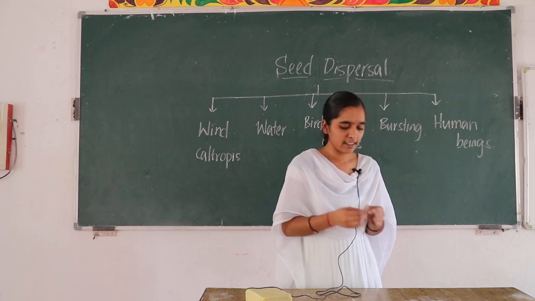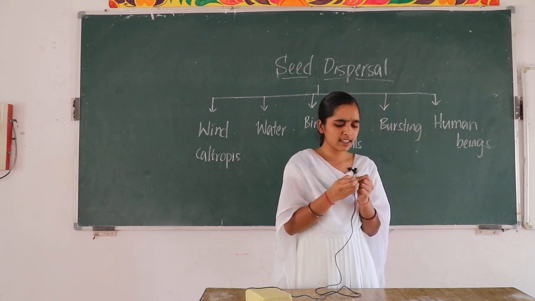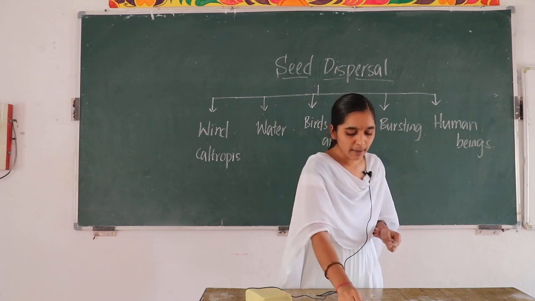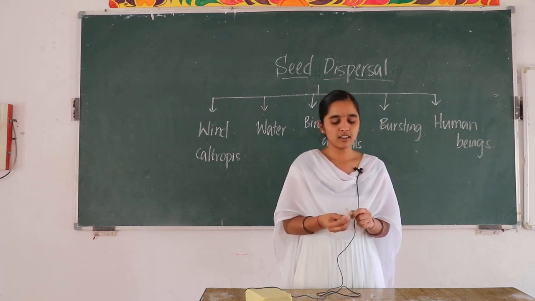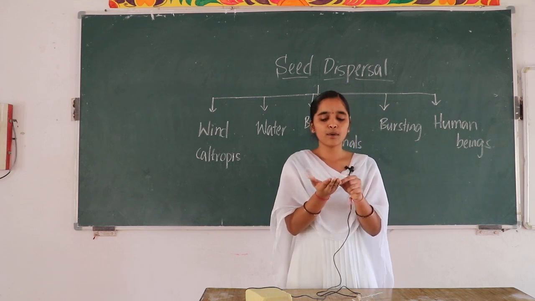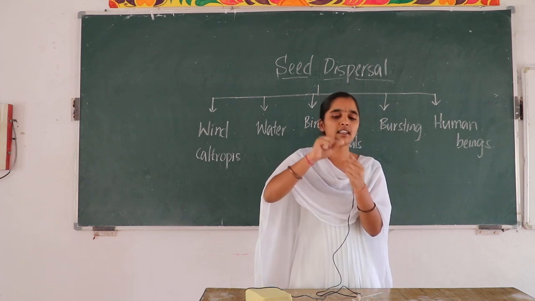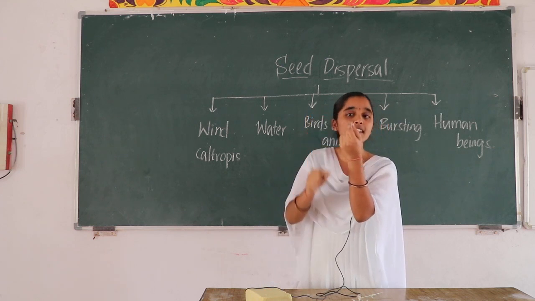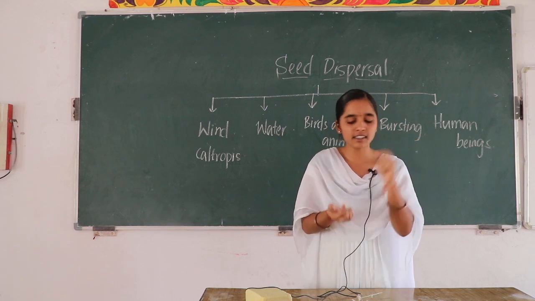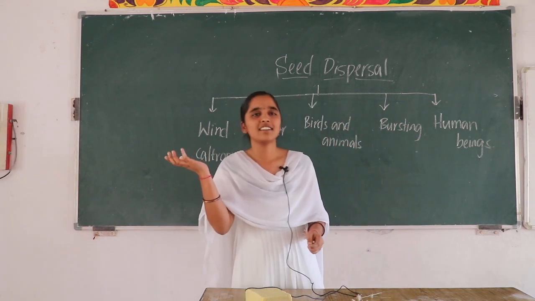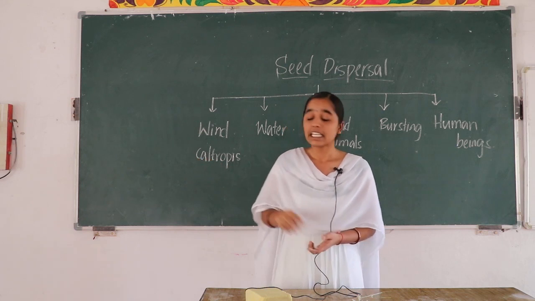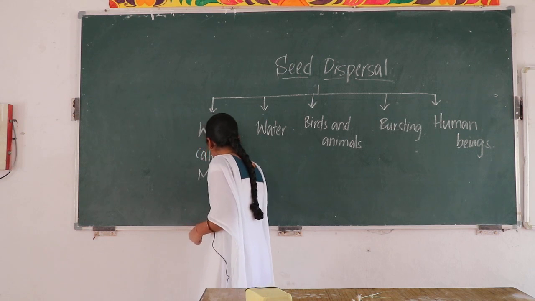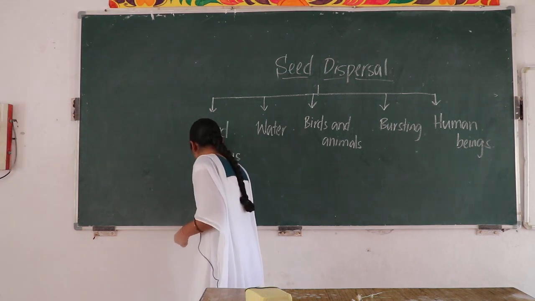Now I brought you something. These are the seeds of what? Maple. Do you know the maple? That's a grass plant. Okay? And these are structured very tiny. Here you can see the small tiny seed here, and they have wings at the top. Yes? They are dispersed through wind. Have you seen? Yes. And another example is what? Milkweed, the parachute-like structured one.